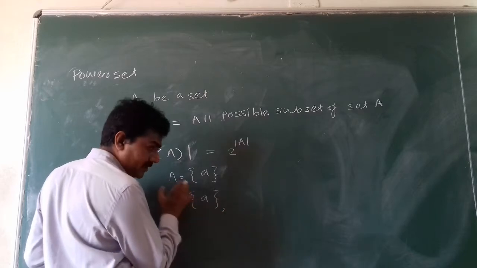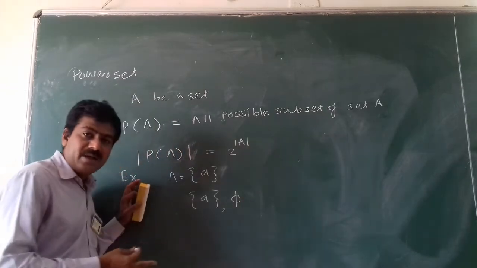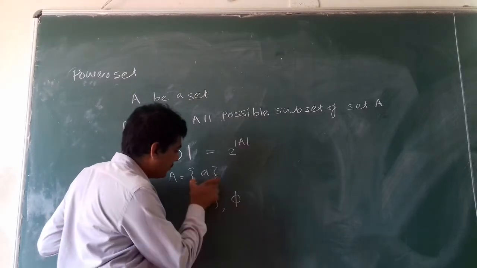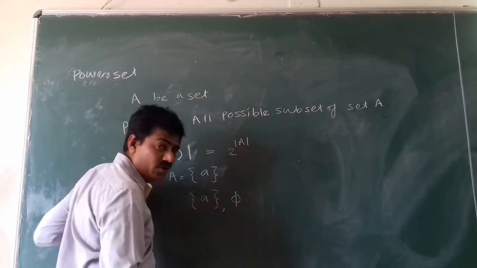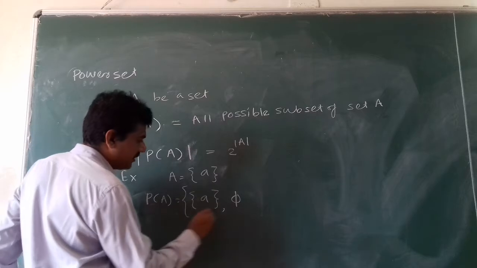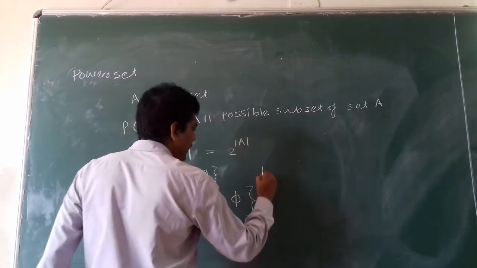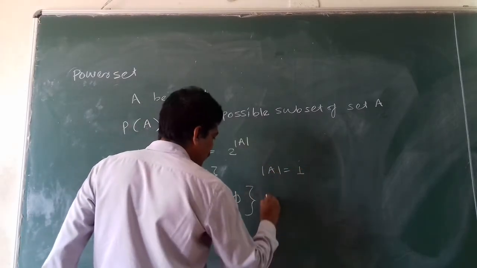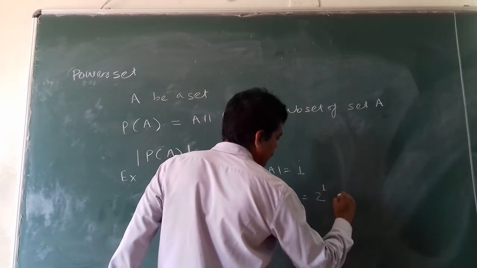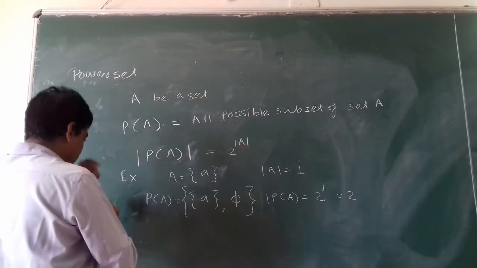The complete set A is a subset of capital A. Next, phi, the empty set, belongs to any set as a subset. So the power set of A is a set which contains all possible subsets of that set. Since the cardinality of A is 1, the cardinality of the power set of A is 2 raised to 1, that is 2. So this is the power set.